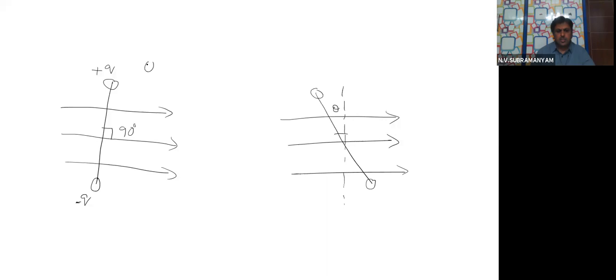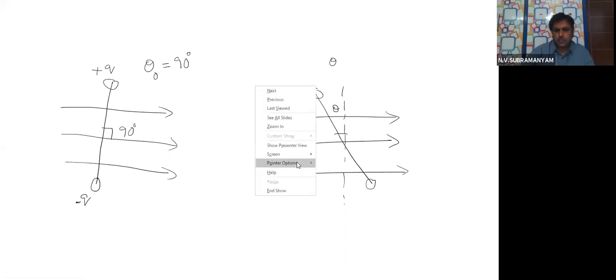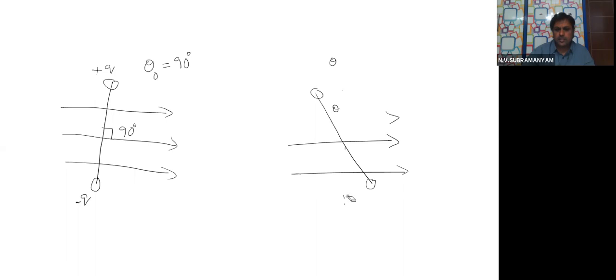That means the initial angle theta 0 is 90 degrees, and from there I turned to the final angle. This final angle, how much am I taking? Theta. The final angle with the field is theta.